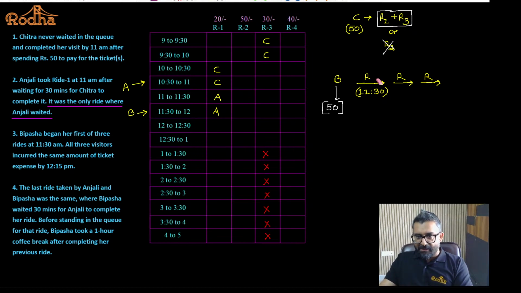Ride 1 cannot be taken by Bipasha, because ride 1 is already occupied by Anjali. And she wants to spend 50 rupees. That means the only way she can spend 50 rupees by 12:15 is if she takes her first ride at ride 2. Understood? So Bipasha took her first ride at 11:30, and that was which ride? Ride 2. Fine with this?